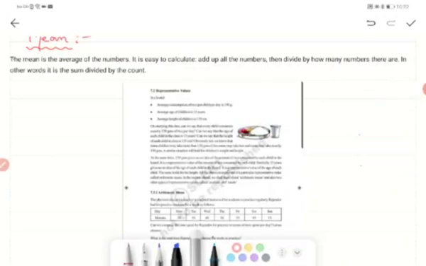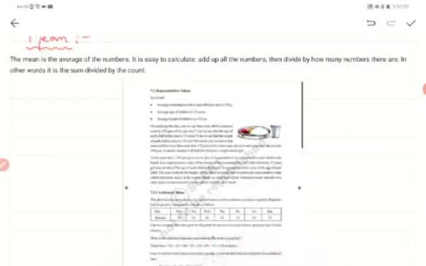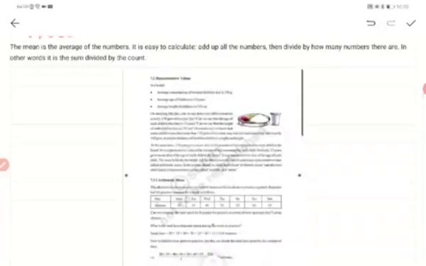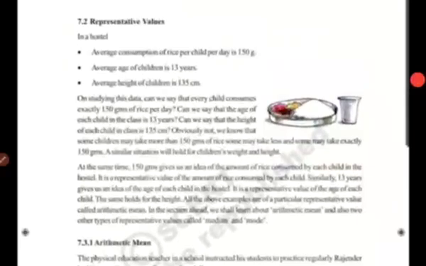So, do you understand why do we take the mean? To some extent, I hope you understood in the last video. Let's take some examples. Like, it's given some data. Okay, something like this. In a hostel, there is average consumption of rice per child is 150 grams. Okay, and average age of children is 13 years, and then average height of children is 135 centimeter. It is given the data, something like this is the data studied from some hostel. All right. So what does this mean?